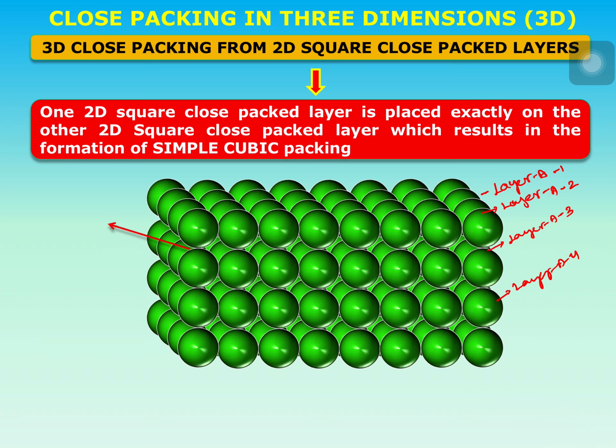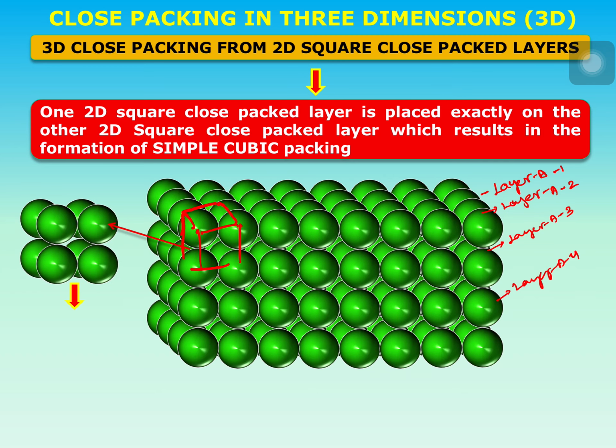Then if we identify the pattern of any spheres, here you can identify the shape of a simple cube, because here the atoms are going to be present at the corners. So if we identify a repeating unit, the repeating unit is going to be the simple cubic unit cell, where the atoms are present at the corners.